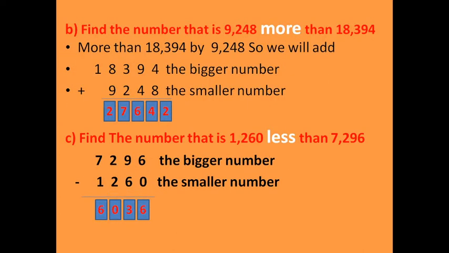now next, here find the number that is 9,296 more than this one. So if it is more than this number, what we will do, we will add it together. So we put the big number, this 18,349, and we will add with this number.